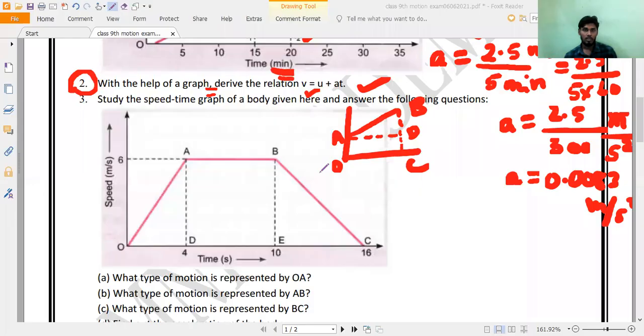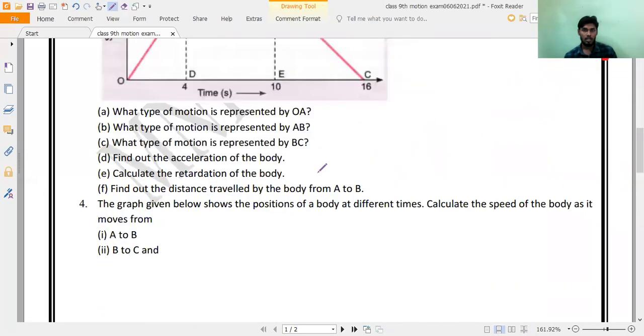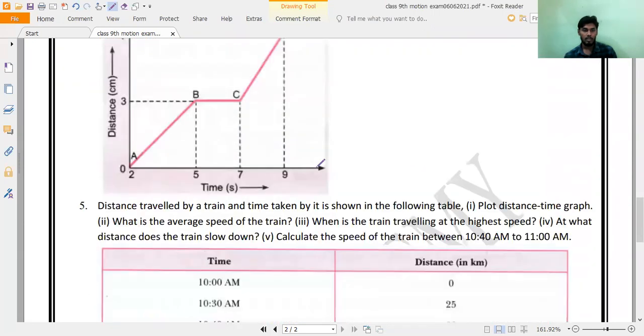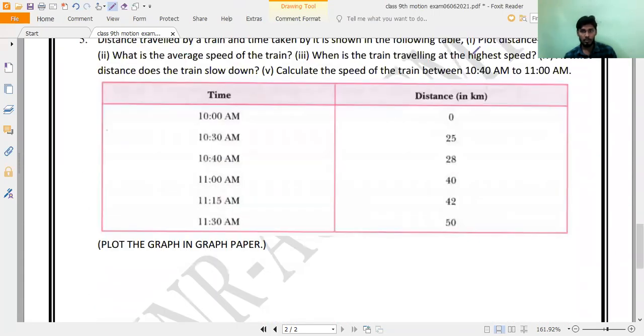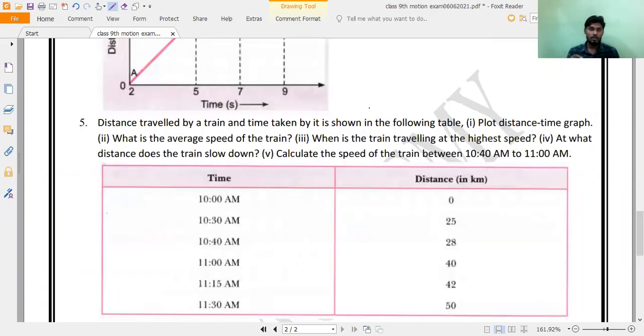So let us come to the last question. Here we should plot the graph first. They are asking so many things, subdivisions. Whatever it is, plot the distance time graph first. If we plot the graph, then only we can calculate the average speed of the train.